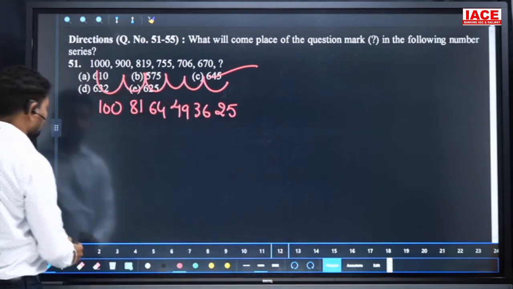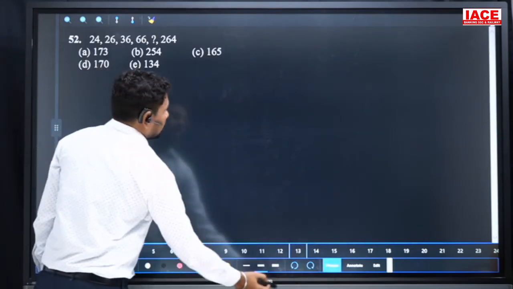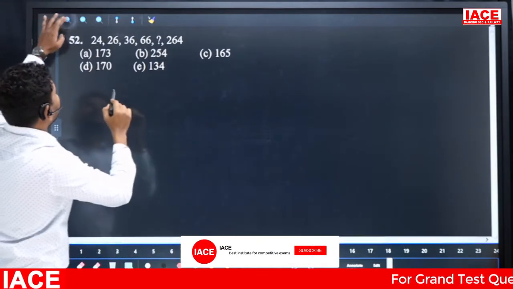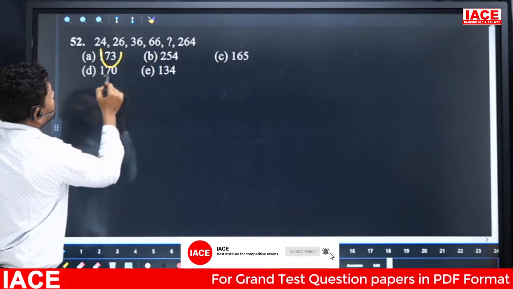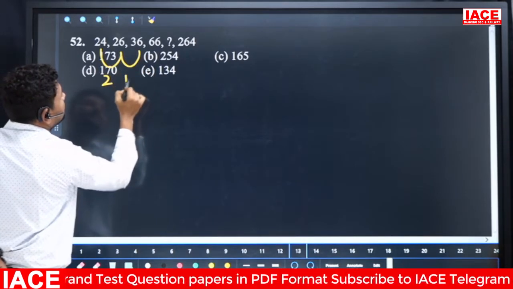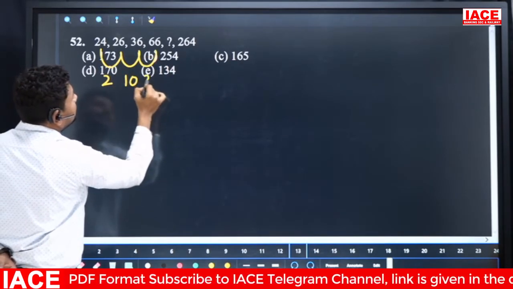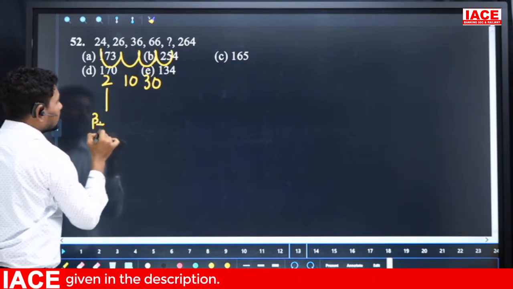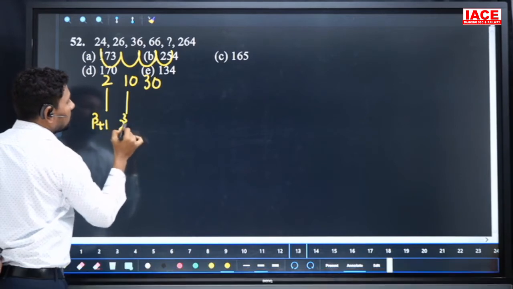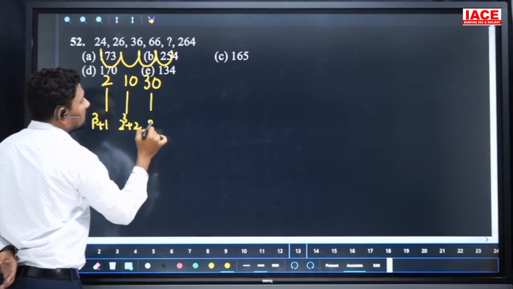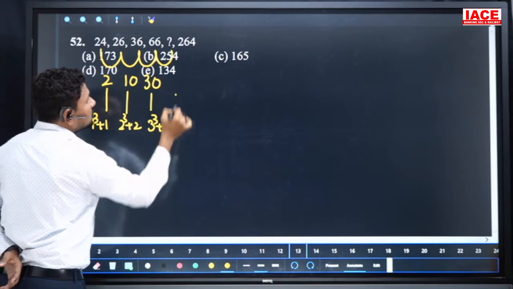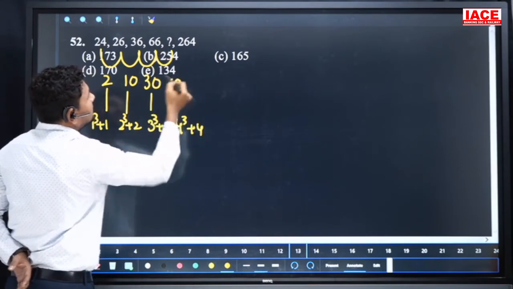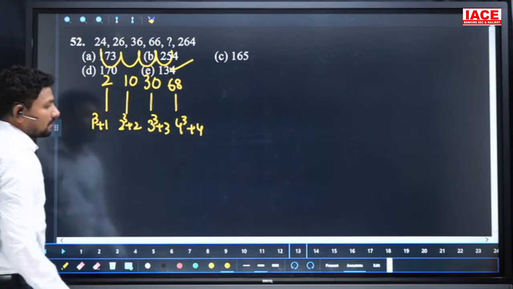Next, here: 24 to 26, the difference is 2. 26 to 36, the difference is 10. 36 to 66, the difference is 30. And what is the next difference? We can write 2 as 1 cube plus 1, 10 as 2 cube plus 2, and 30 as 3 cube plus 3. Then the next should be 4 cube plus 4, which is equal to 68. So 66 plus 68, our answer is 134.